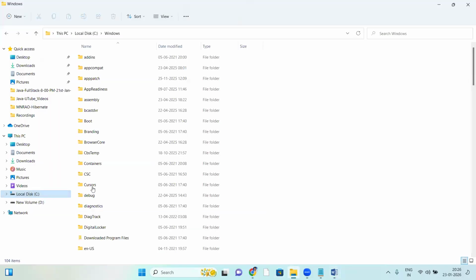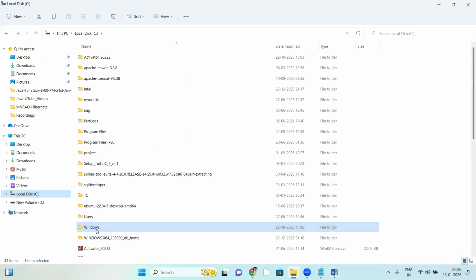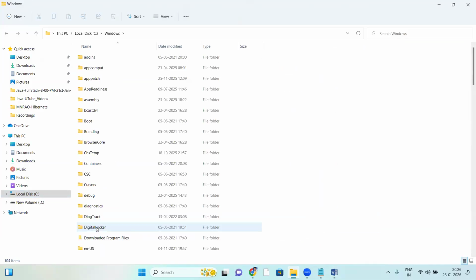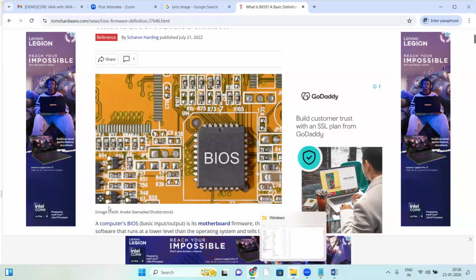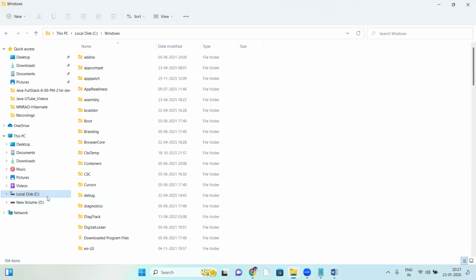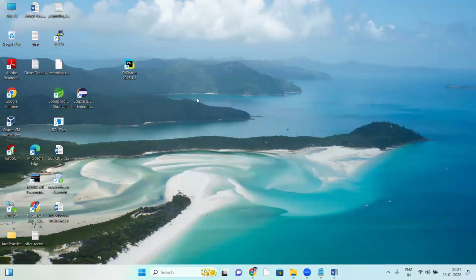So always the OS is inside the hard disk. The hard disk is for storage. The OS is stored inside the hard disk. Here is the Windows OS, right? Once you power on your system, first of all, power goes to BIOS. This BIOS program is responsible to load the OS from hard disk to RAM memory. Now the OS is running in the RAM memory.